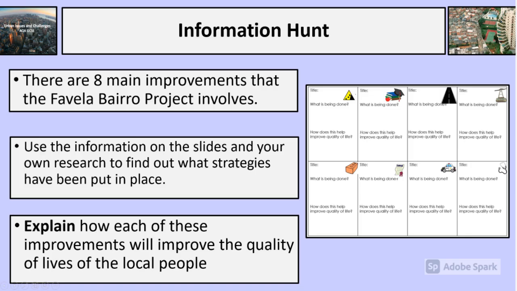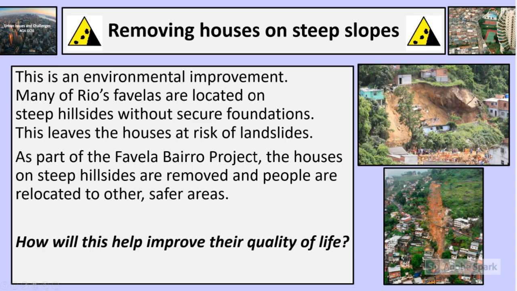The first improvement is that they'll be removing houses on steep slopes. This is an environmental improvement. Many of Rio's favelas are located on steep hillsides without secure foundations. This leaves the houses at risk of landslides. As part of the Favela Bairro project, the houses on steep hillsides are removed and the people are relocated to safer areas. How will this improve quality of life? Look at the pictures on the right hand side where you can see that some favelas have slipped and have been at risk of landslides.